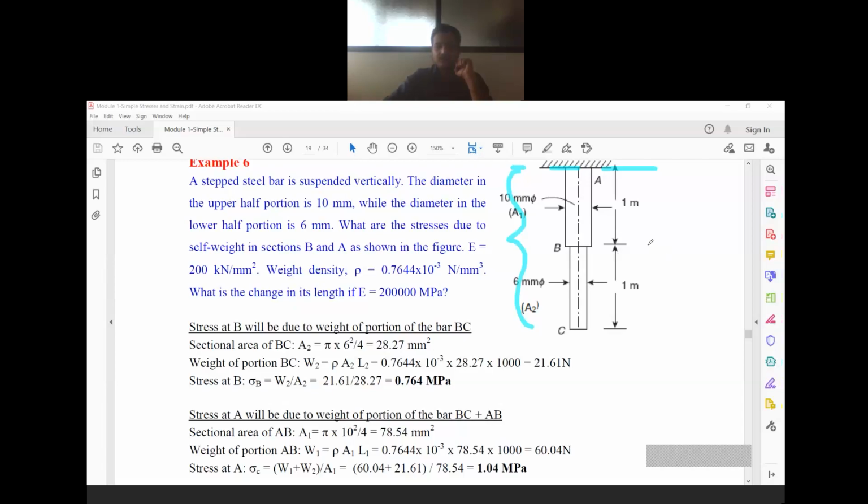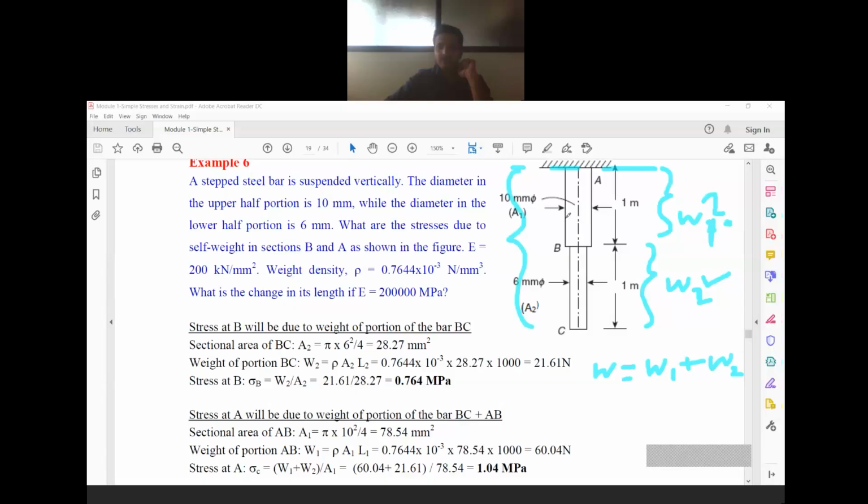This much weight is considered as W1, and this much weight is considered as W2. So for section AA, what is the total weight to be considered? Sorry, this is indicated in the problem as W2 and this as W1. Okay, so W1 plus W2.